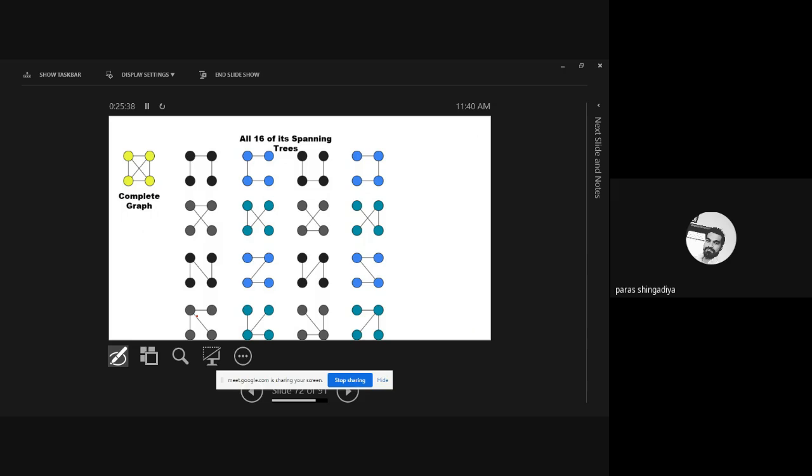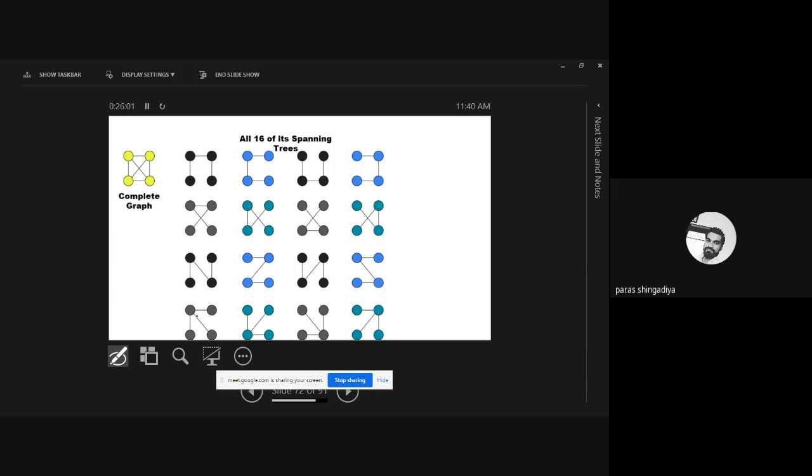Clear? Remove the three edges of the boundary. You will get this type of set. That is all are the spanning tree. Then in the third case you will get this type of set. And then you will get this type of set as the 16 various spanning trees. Clear? So for that we have one formula, and you can use this formula to check how many spanning trees